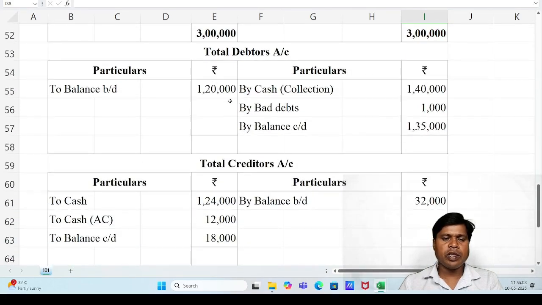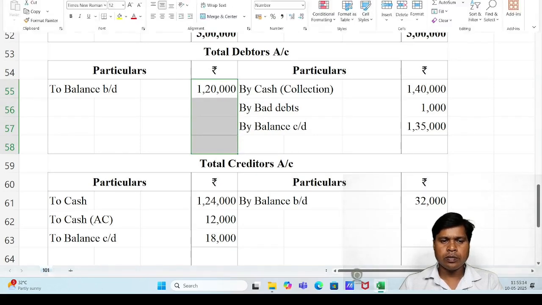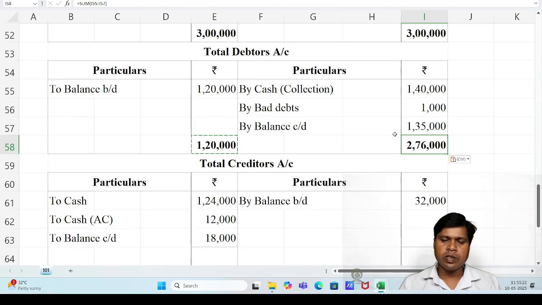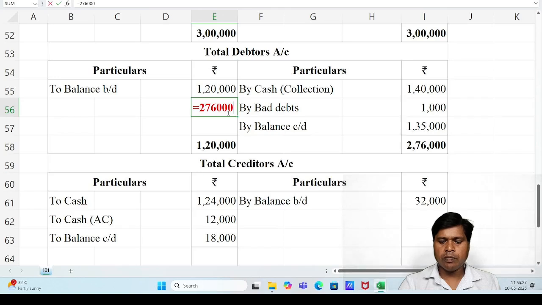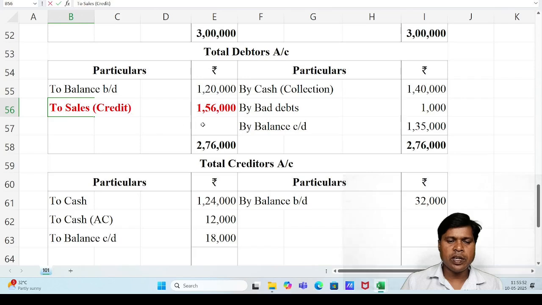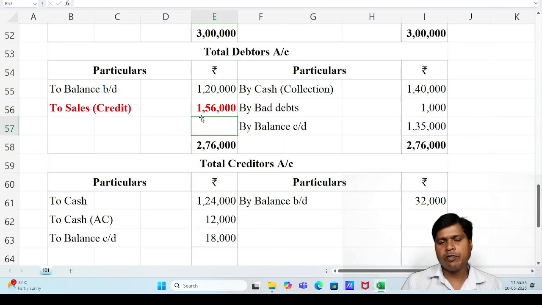Then the next supporting ledger account to be closed is the total debtors account. Debit side total 1,20,000. Credit side total 2,76,000. It means balancing figure 2,76,000 minus 1,20,000, which is credit sales 1,56,000. Credit sales journal entry: debtors account debit to sales. The amount of credit sales was missing and this is the amount of credit sales, 1,56,000.